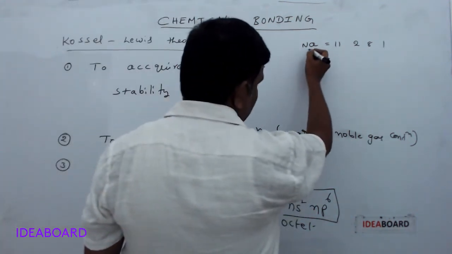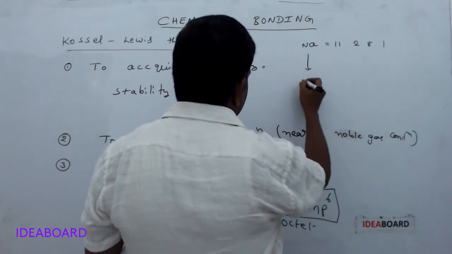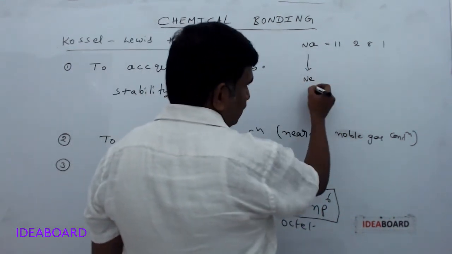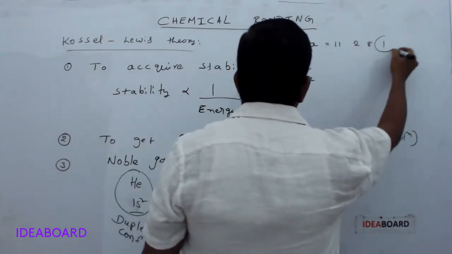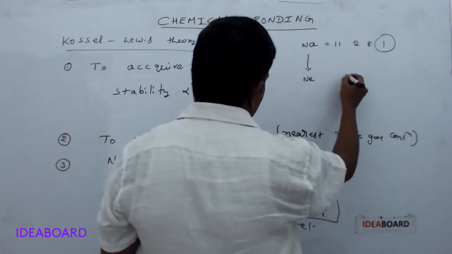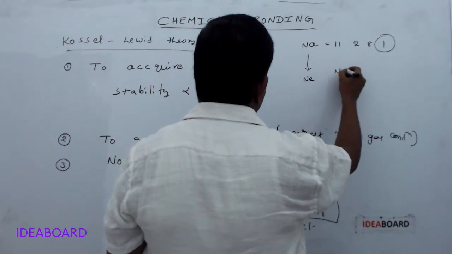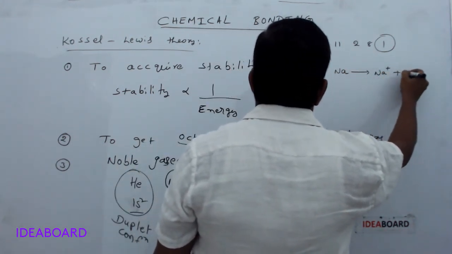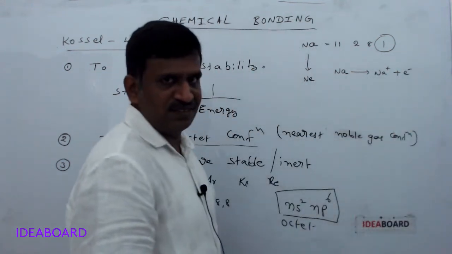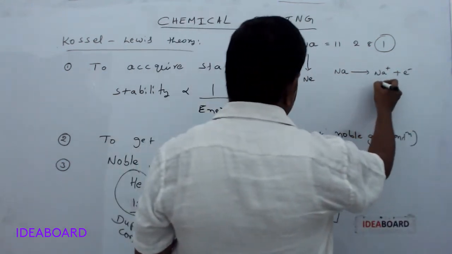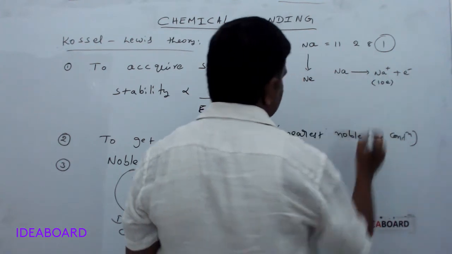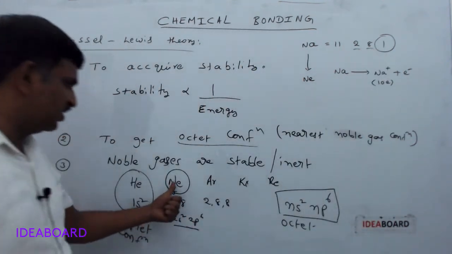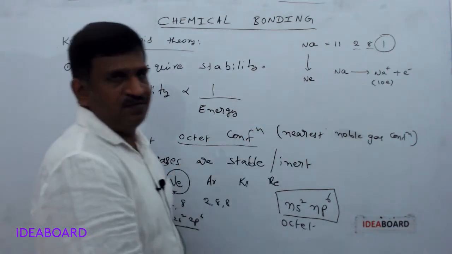So to convert into neon, it loses one electron, converting into Na+ and e-. Now this Na+ has 10 electrons, which is the 2, 8 or neon configuration. So it becomes stable.